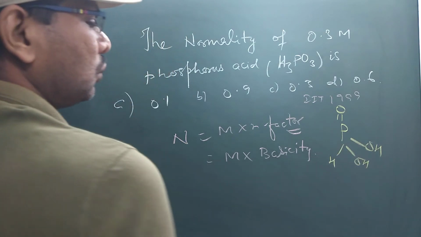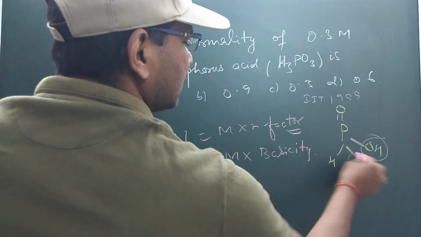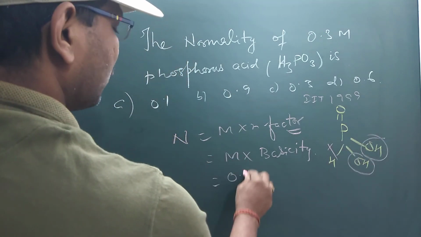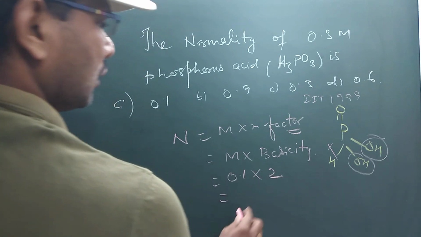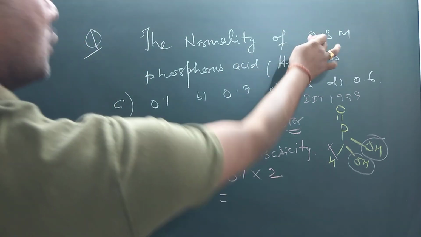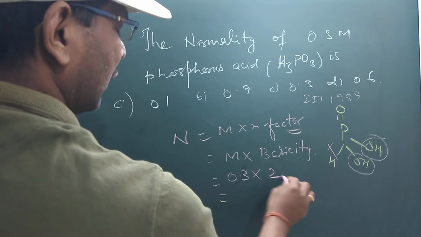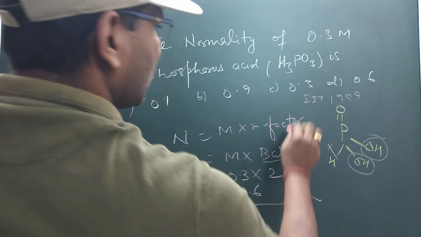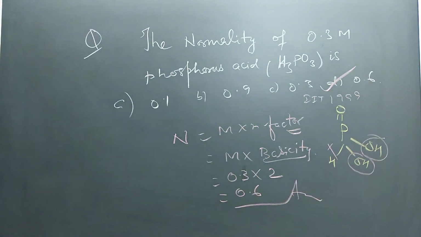So it has two replaceable H plus, these and these, this will not be replaced. So its basicity is 2. So molarity is given 0.3, sorry, and basicity is 2, so 0.6. This is the answer, so your answer is D. So this way you can find out the normality of 0.3 molar phosphorus acid.